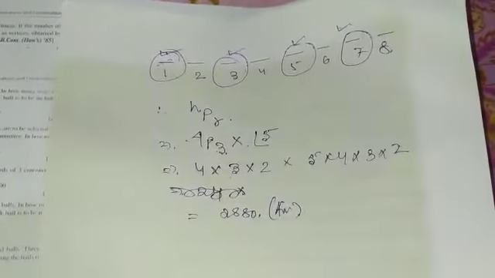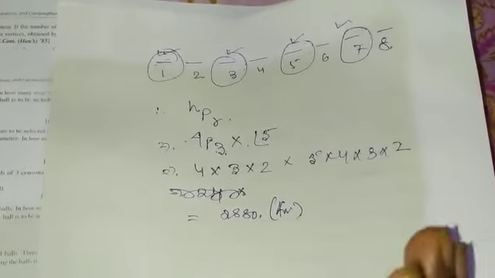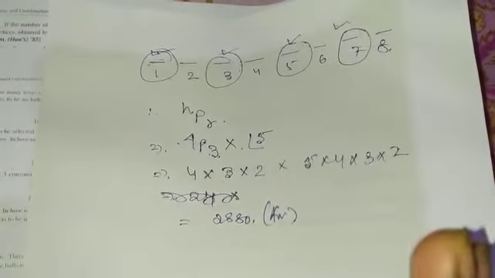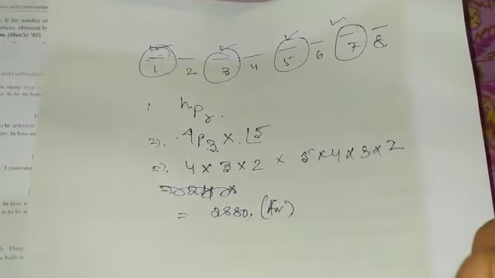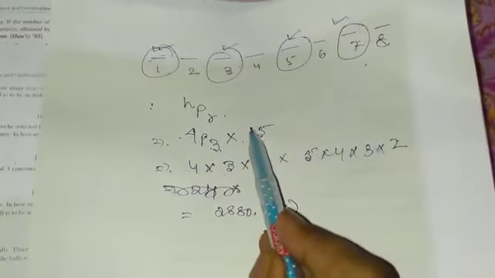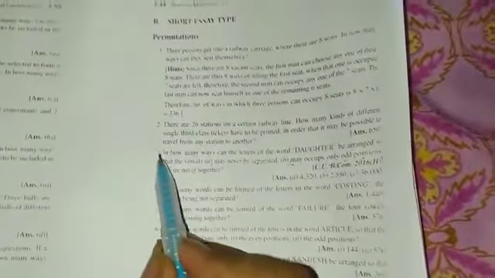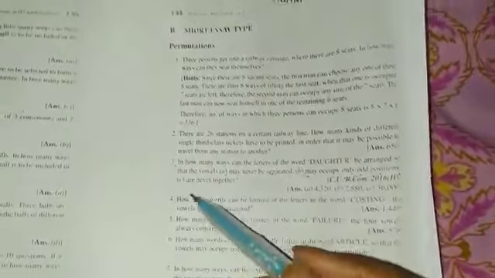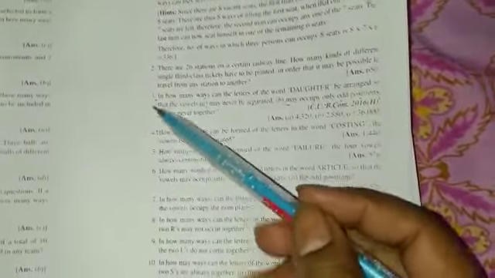Hope students you will understand. There are 3 parts: one is the vowels come together, the vowels never come together, and the vowels always occupy the odd positions. There are 4 odd positions and 3 vowels, and the rest are 5 letters, so 5 factorial. Hope students, after question number 3, questions 4, 5, 6, 7, 8, 9, 10, 11, 12 are all the same. So on the basis of this video you can try from 4 to 12. Okay, thank you so much.